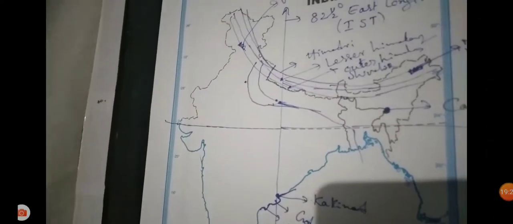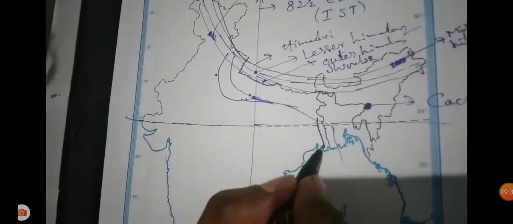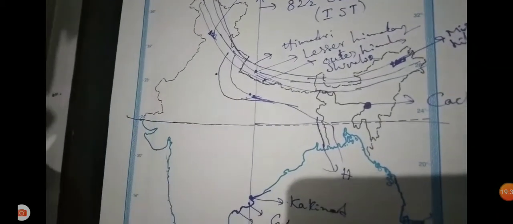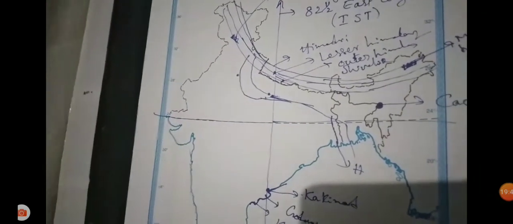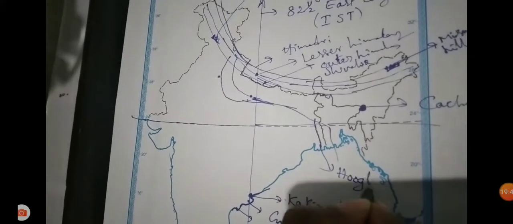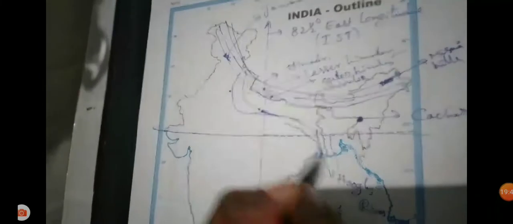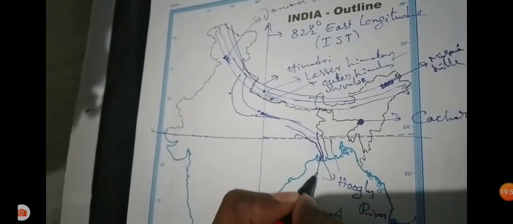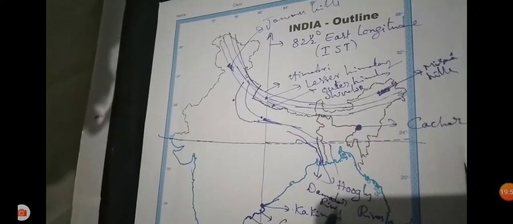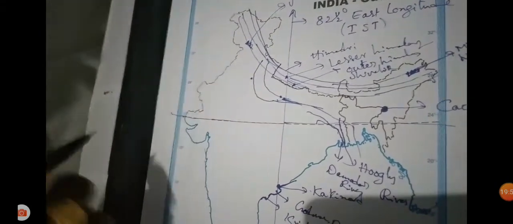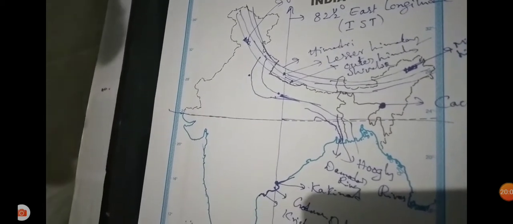The Hooghly River is very important. The Jute industry was concentrated around the Hooghly River. Next, in West Bengal there is the Damodar River, also very important. The Damodar River and the Hooghly River are two tributaries located there.